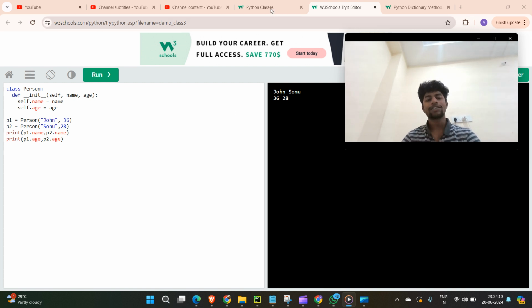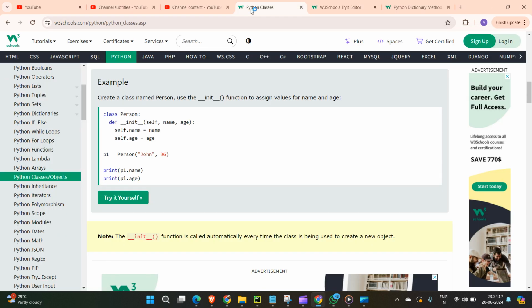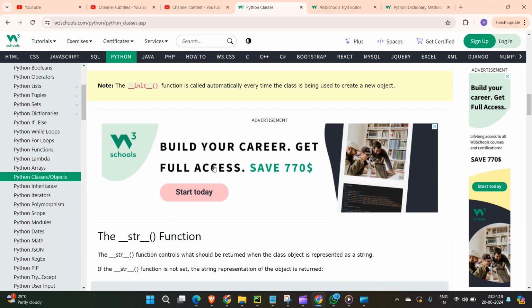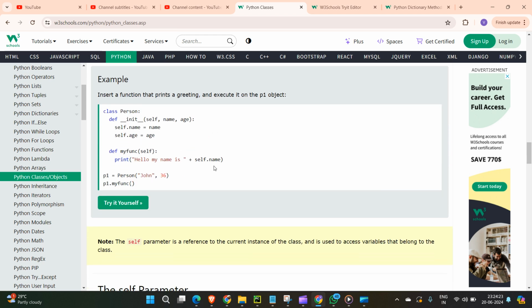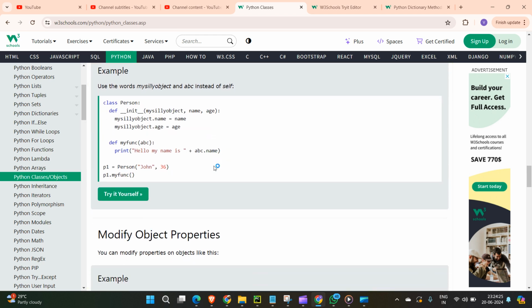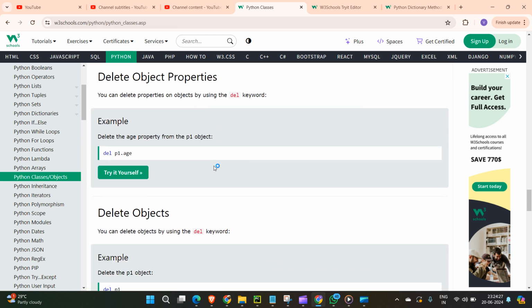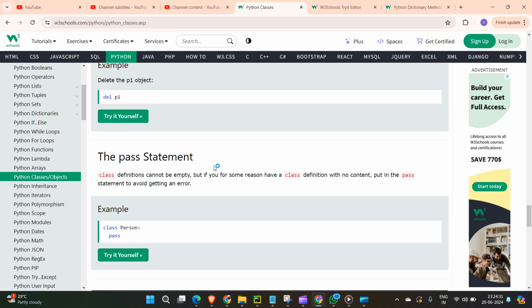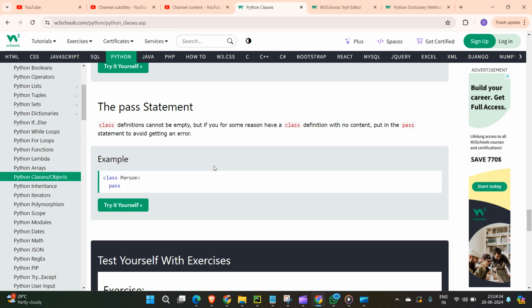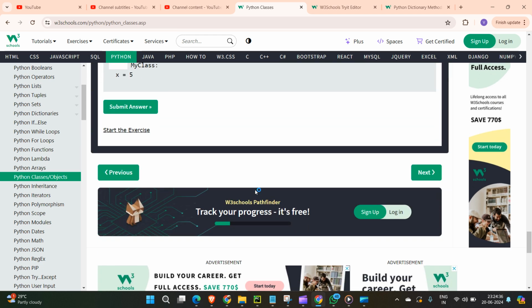If you don't understand, actually you don't need to worry. In real time scenarios, these are not that important. Obviously it is important because of other programming languages, but in Python we won't use it that often. We use it very rarely. You can use this class and method.